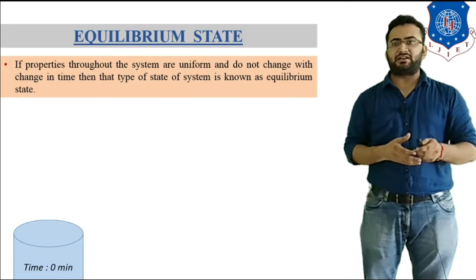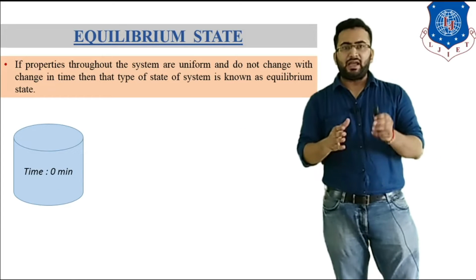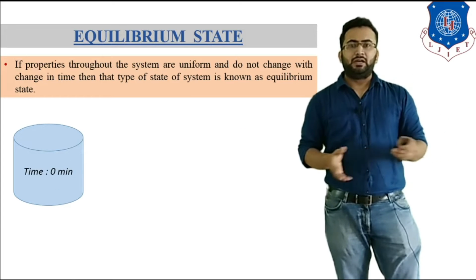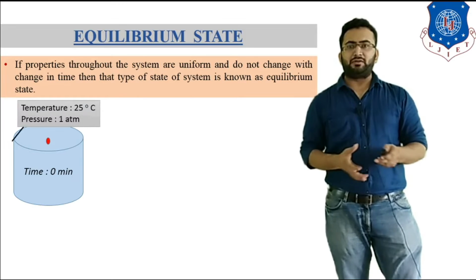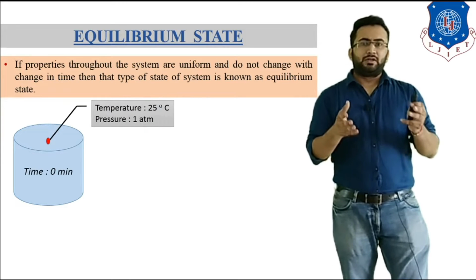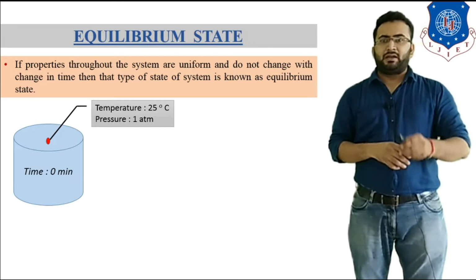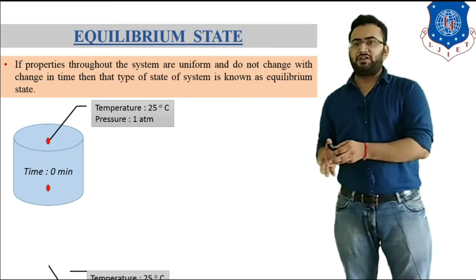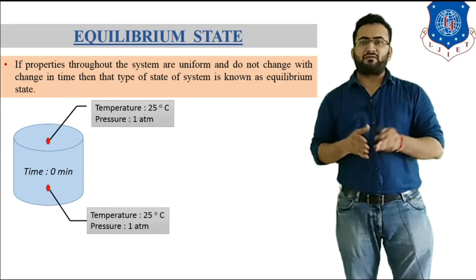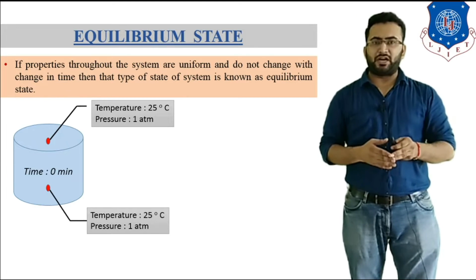To understand this, let's consider a system at time t is equal to 0 minute. Now we measure property at this point and get temperature 25 degrees Celsius and pressure 1 atmosphere. Now if we measure property at this point, we get temperature 25 degrees Celsius and pressure 1 atmosphere.